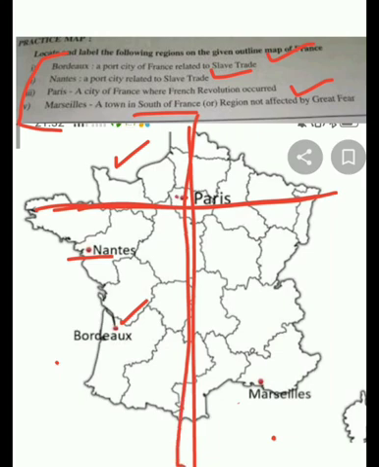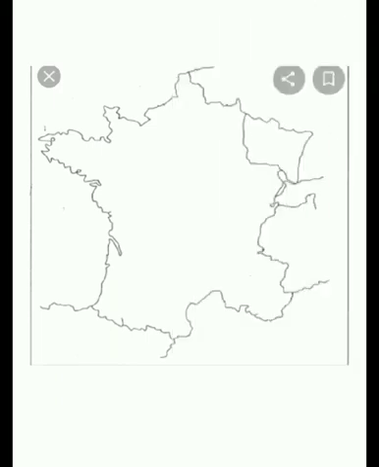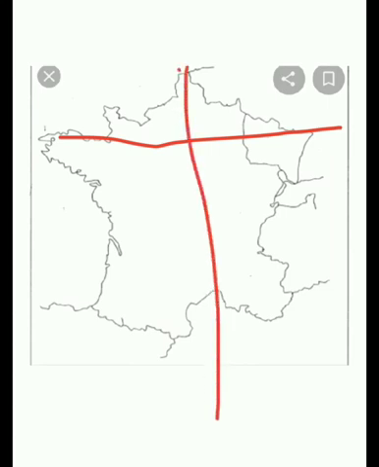Wherever both lines meet, there you mark Paris. Now we can do the same on the outline map for practice. Now here you will be able to see the full map. Where we marked Paris, from this curve we marked one straight line and from here another straight line.